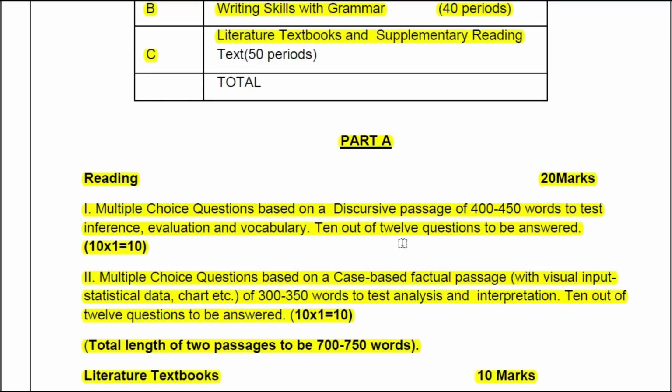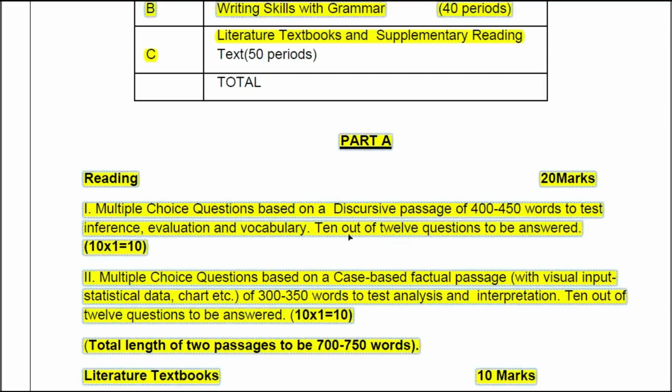So here you should remember one thing, you are getting 12 questions and of the 12 you need to attempt only 10 questions. So 10 questions means one question carries 1 mark each. So 10 into 1, 10. That is the first passage question pattern.